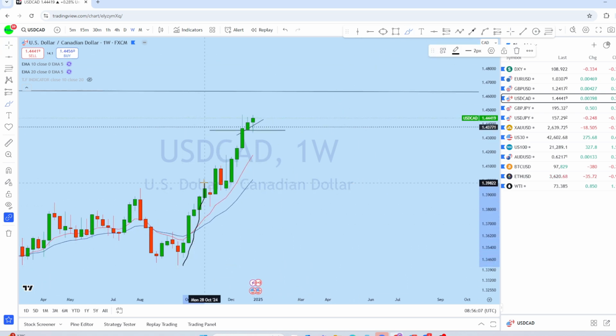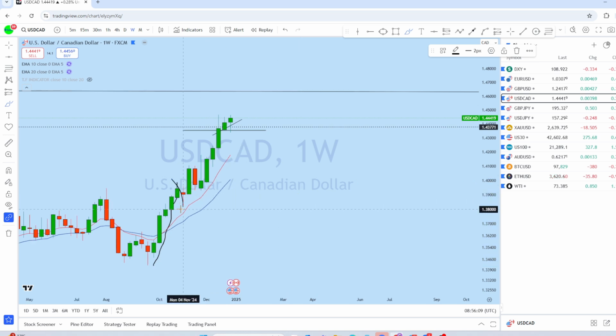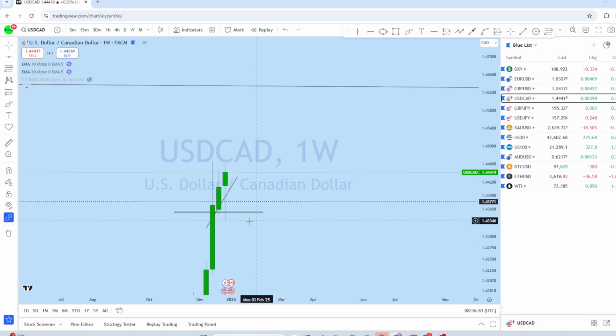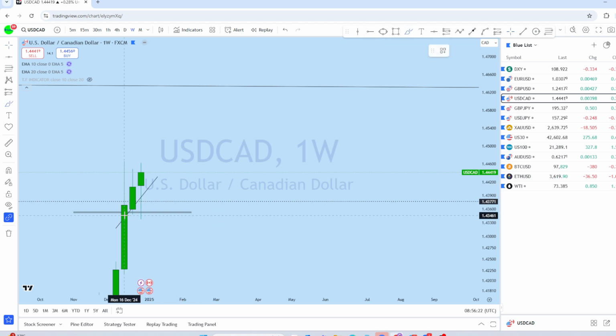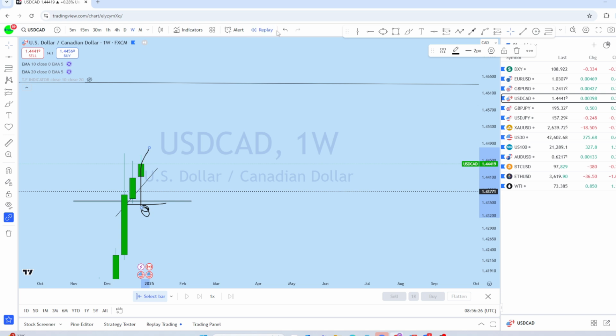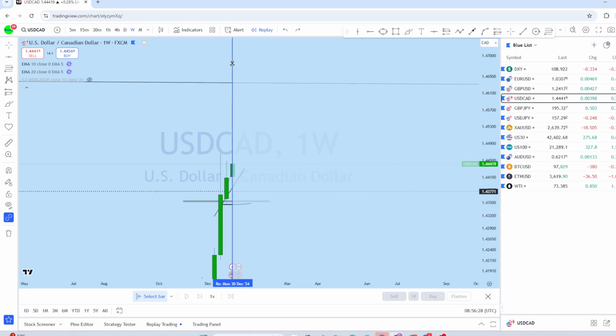Starting from here, a very strong momentum followed by this correction, and you can see another momentum, a deeper correction, another bounce. Now what we can see is that last week there was a narrow doji formation here on dollar CAD that has crossed the previous weekly low, and closed as a bullish candle that might give further momentum to the upside on